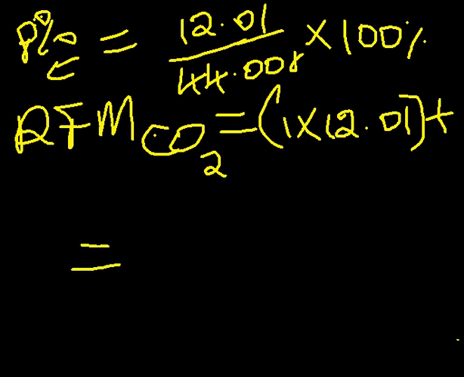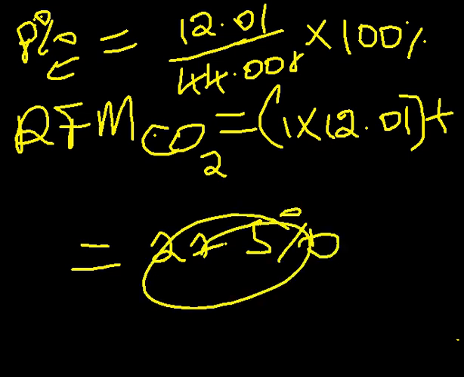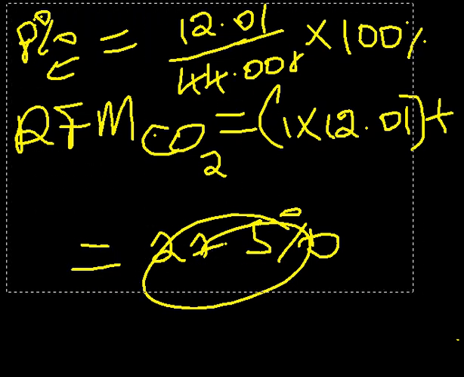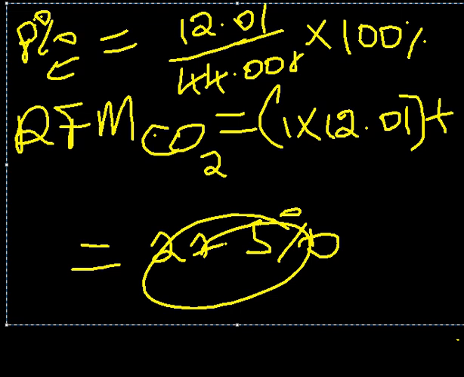So which means we'll have it as 12.01, and that times 100%. That will be given as 27.3%. So this is the percentage composition of carbon in the compound. Then you can proceed for oxygen, as you'll be able to have it in that way.